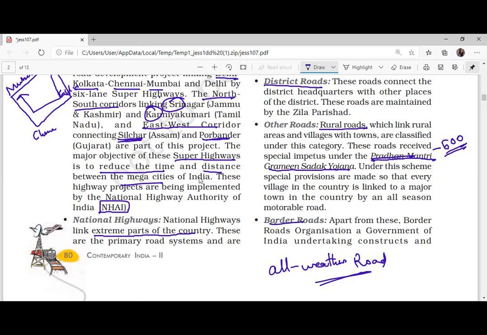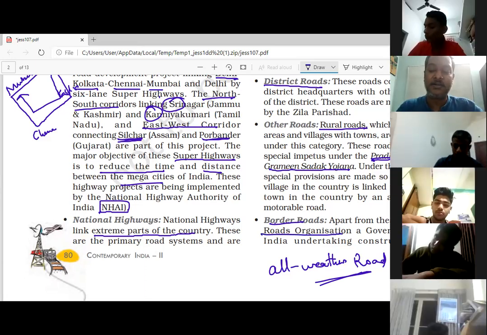Then border roads are there. We have a separate organization called the Border Road Organization.